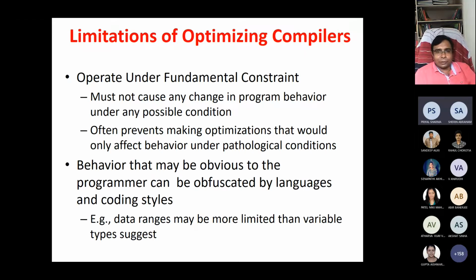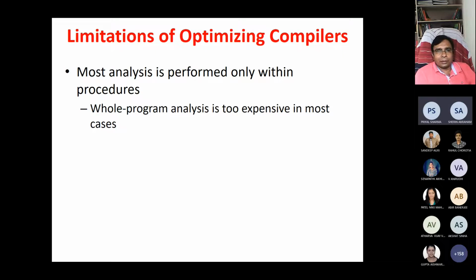So compilers are limited in these things. Most analysis is performed only within a procedure. Most compilers don't look across procedures, because whole-program analysis is too expensive in most cases. They look inside a procedure. That's why the scope of compiler optimization is very small, because they look only within procedures.